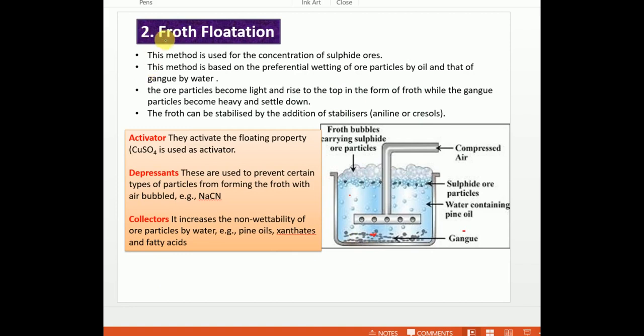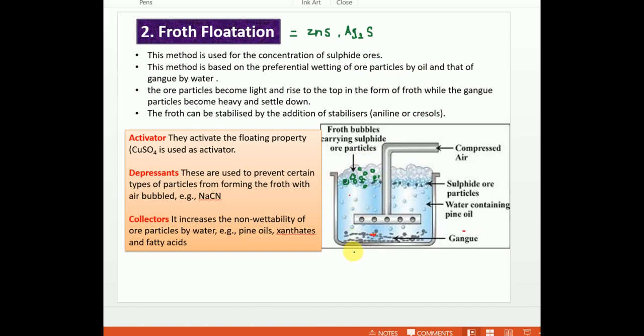Froth is a kind of foam. This method is particularly applied for sulfide ores such as ZnS or Ag2S. Why particularly sulfide ores? Because sulfide ores have a non-wettable property, so they can form a froth which floats on top of the water. You can notice the bubbles formed; this is formed only by the ore.